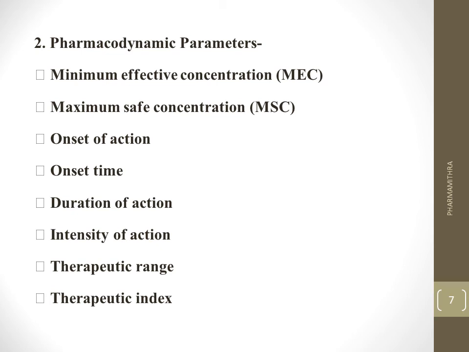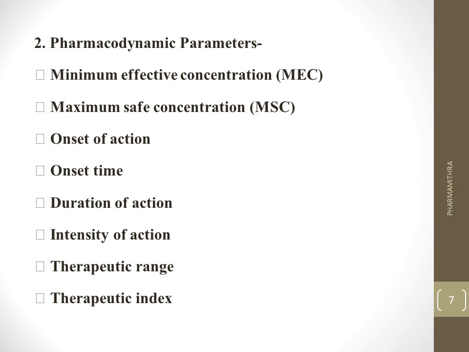Duration of action is the time period for which the plasma concentration remains above the minimum effective level. Whereas the intensity of action is the maximum pharmacological response produced by the peak plasma concentration of the drug, that is the peak response. The therapeutic range is the drug concentration between the MEC and MSC.